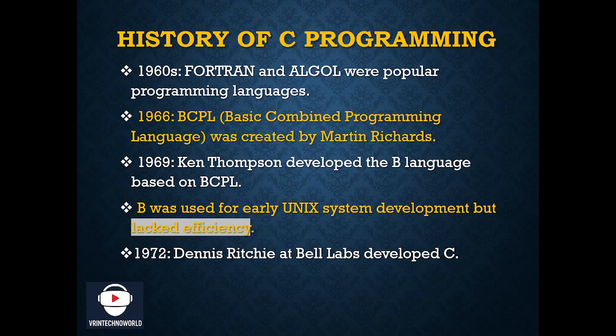This eliminates the need of an interpreter. That means during execution, obviously, C programming leads to faster program execution. So in place of B programming language, C was introduced due to the efficiency of C programming.